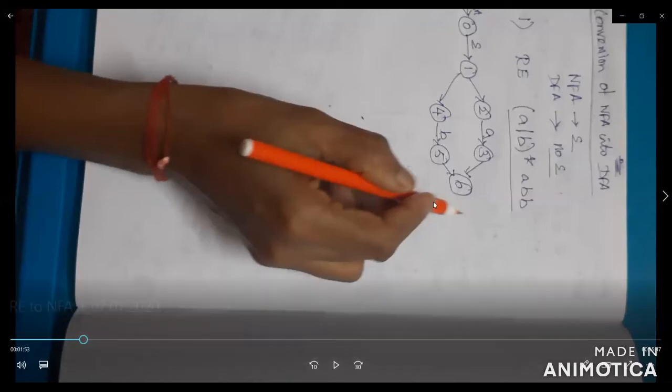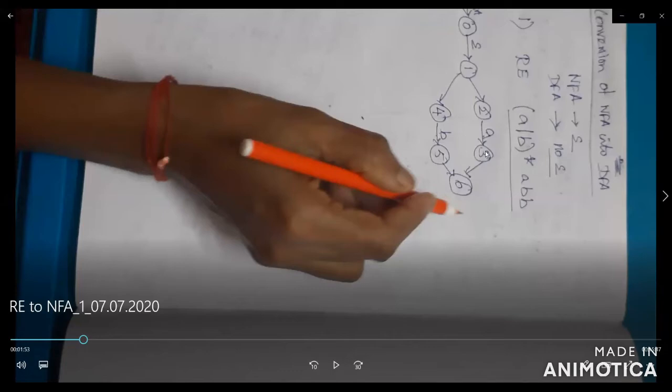So here you check (a|b) the whole star. Now I draw the diagram only for a bar b, that is, a plus b.